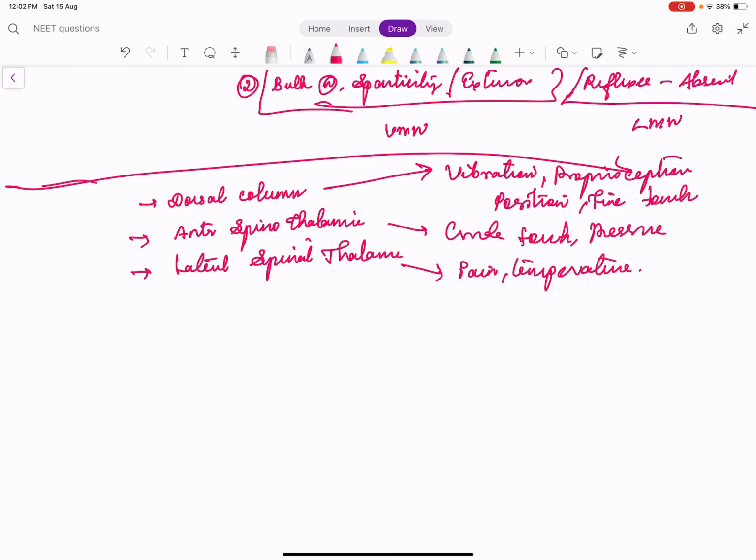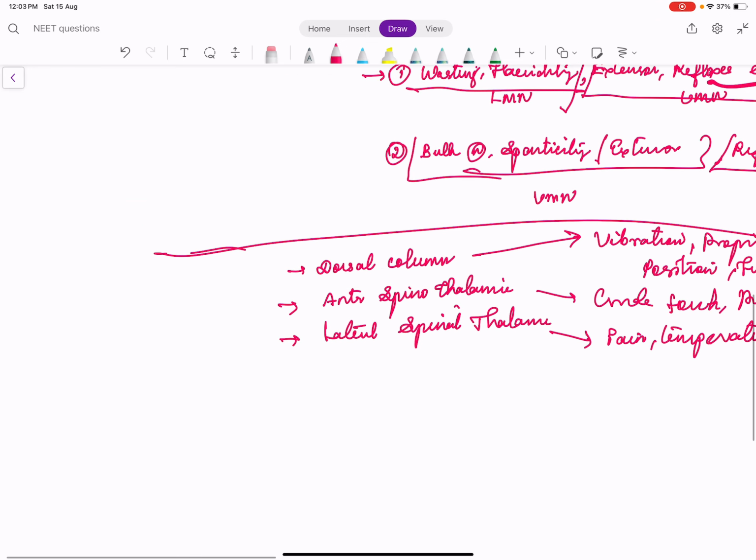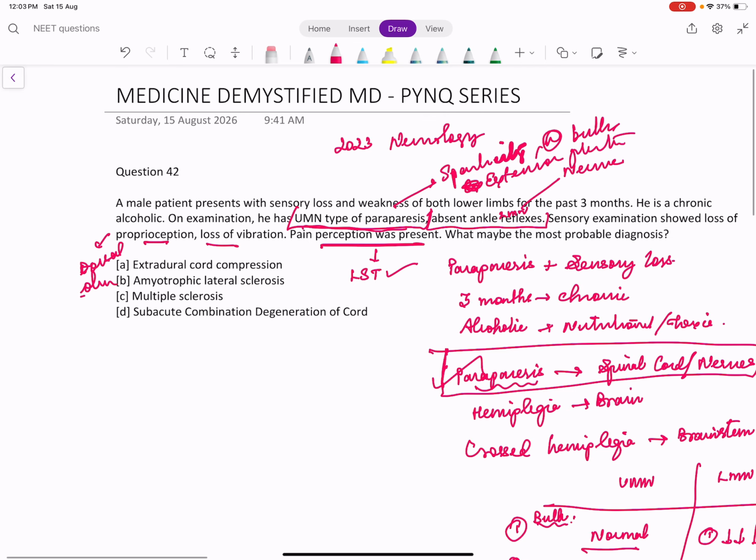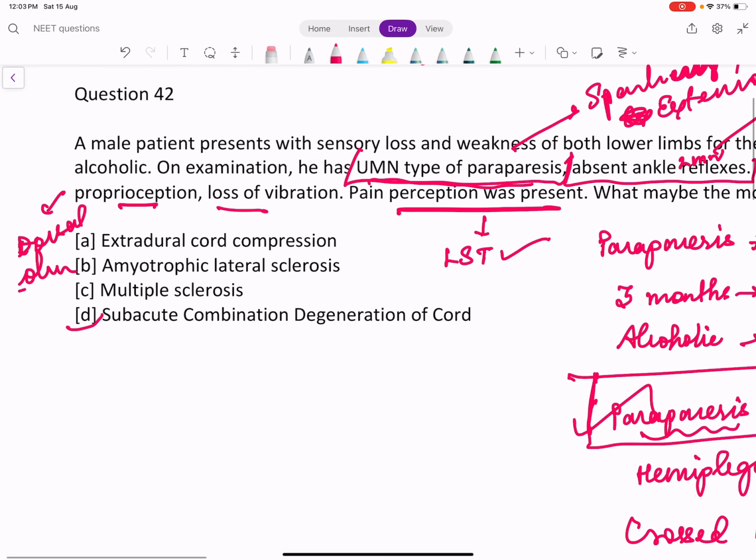Remember subacute combined degeneration. Combined is in motor; there is combined degeneration of the cord as well as the nerve. It also can be taken as combined degeneration of the dorsal column as well as the motor. So sensory and motor both are involved. The dorsal column is the one affected in subacute combined degeneration of the spinal cord. Here there is loss of proprioception and loss of vibration, but pain perception was present, which means the lateral spinothalamic tract is intact, but only the dorsal column is involved. So all these findings point towards subacute combined degeneration of the cord.